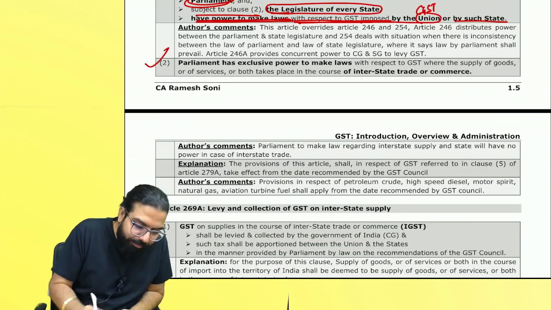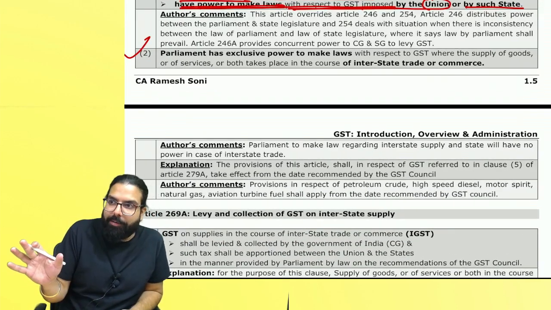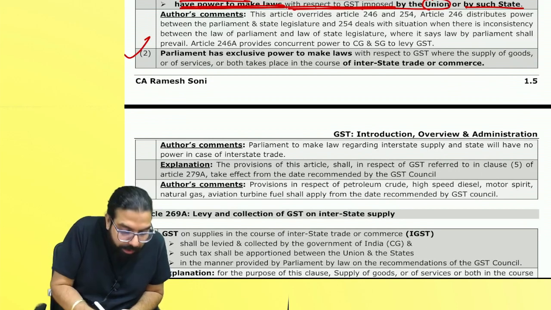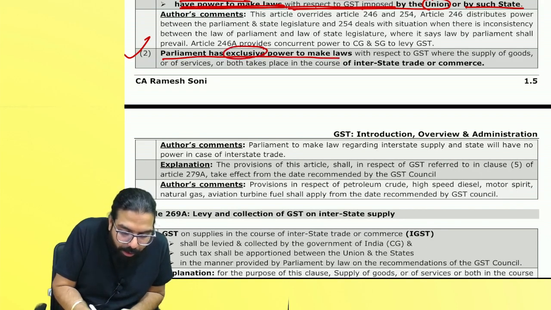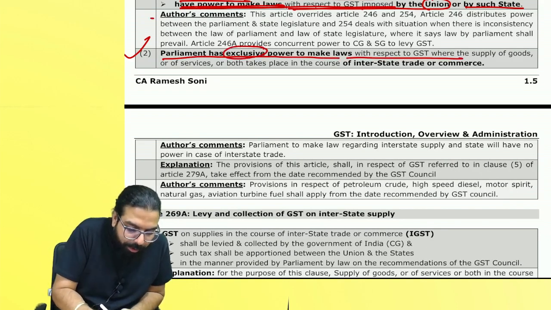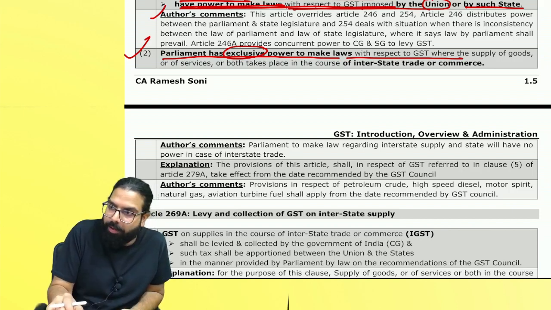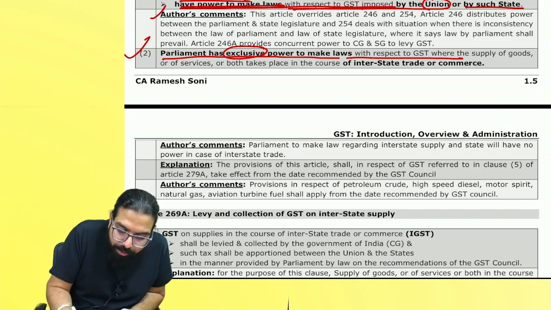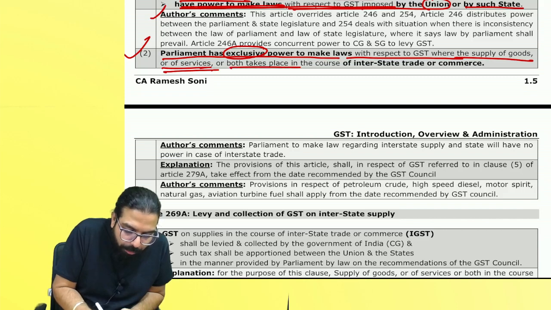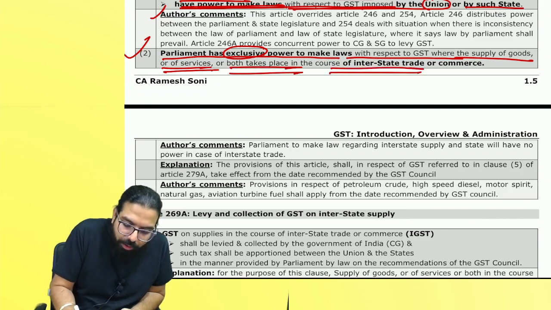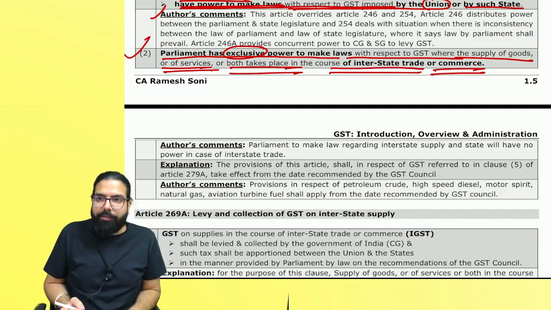Parliament. Hey, everyone. Law is always made by Parliament. Correct or not? Parliament has exclusive power in this. Baba, this is the author's comment. What I am talking is already written. Parliament has exclusive power where the supply of goods, services, or both takes place in the course of interstate trade and commerce. Can I go ahead, everyone?